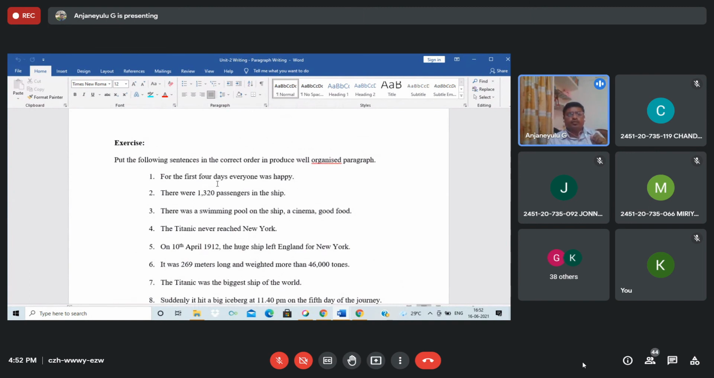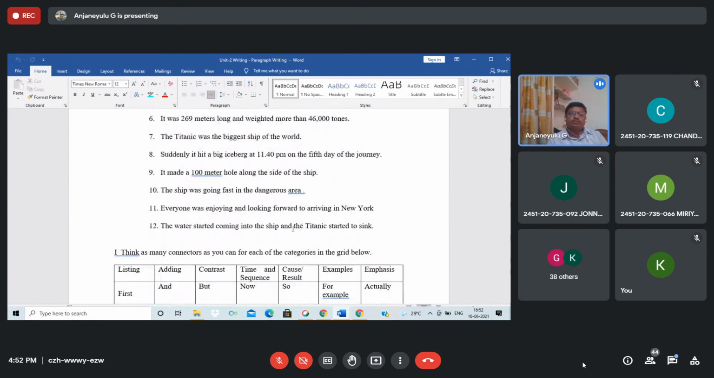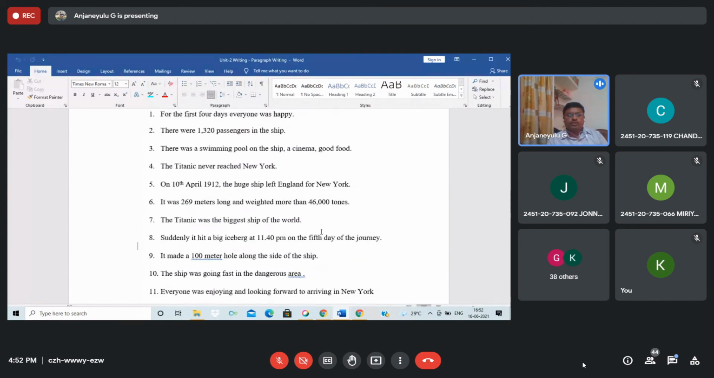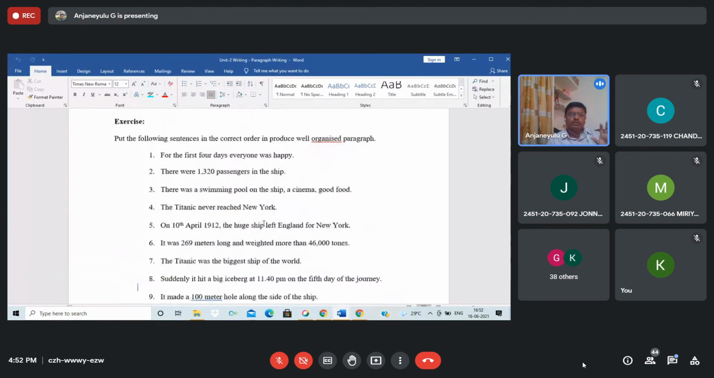For the first 4 days, everyone was happy. There were 1,320 passengers in the ship. See, which one comes first? Just think and arrange it how it should be. If you look at that, it was 260 meters long and more than 46 meters wide. But you try to do this exercise.